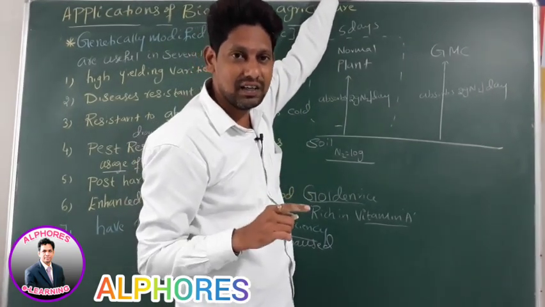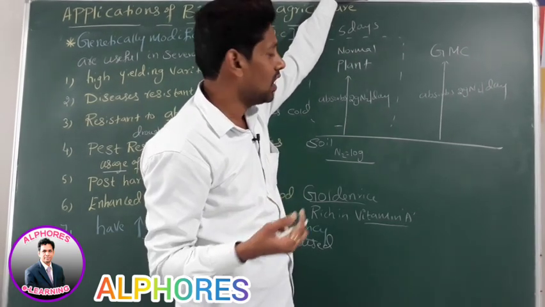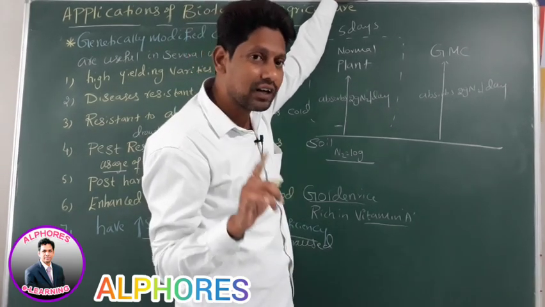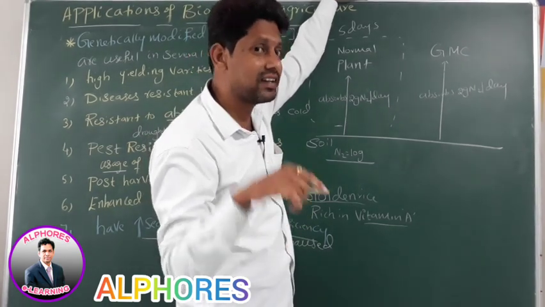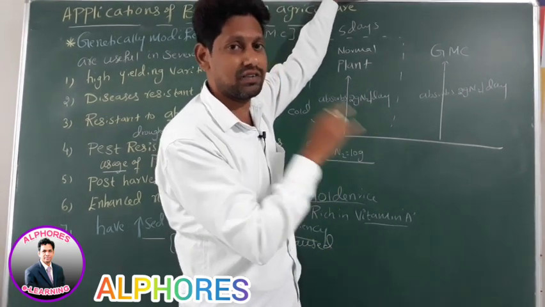Still it has how much nitrogen in it? 1 gram of nitrogen. After utilizing that 1 gram of nitrogen, the next day, then only it absorbs another 2 grams of nitrogen from the soil.